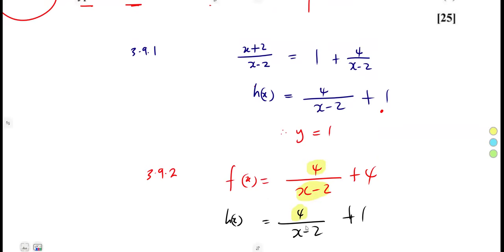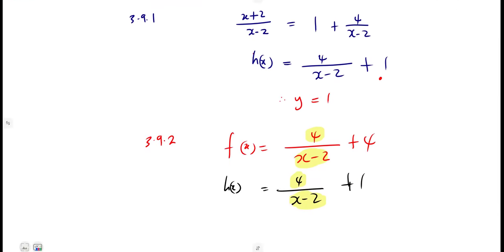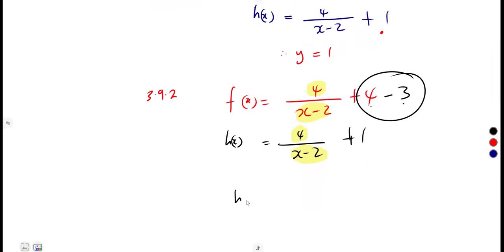If we check properly, guys, we're going to see that this 4 is the same, and x minus 2, x minus 2, are the same. So the only transformation occurred between these two, 4 and 1. So what happened from f(x) to this h(x)? In order for us to get a 1, we simply subtracted a 3. 4 minus 3 is 1.